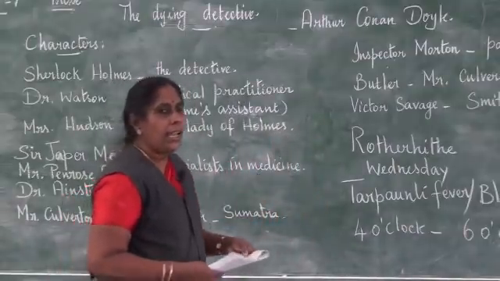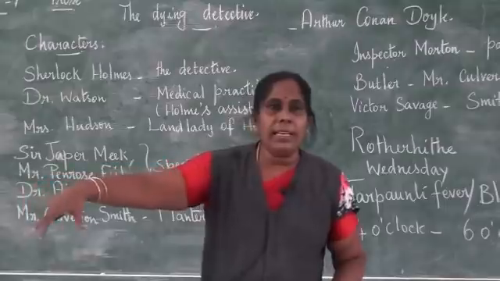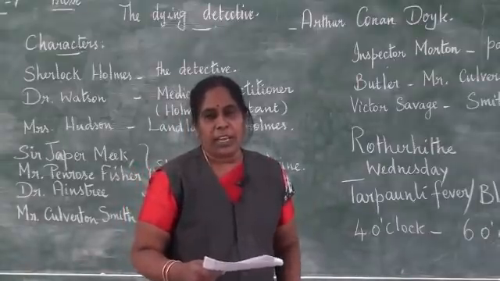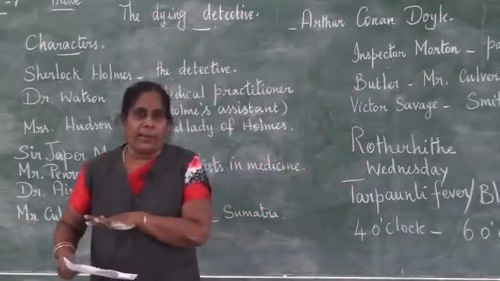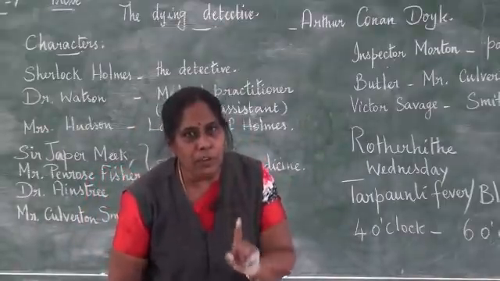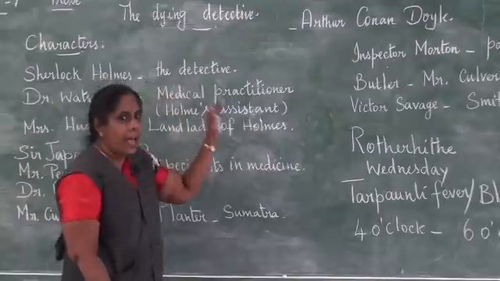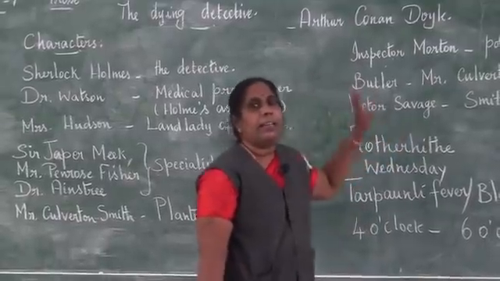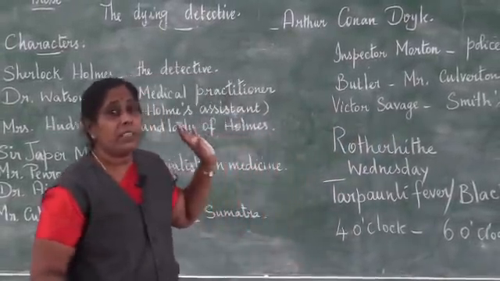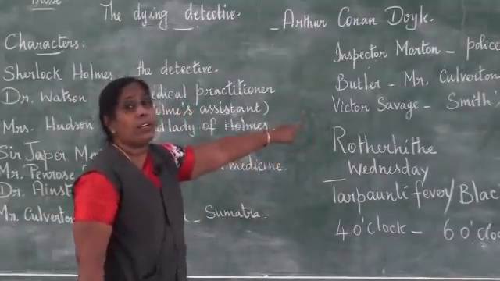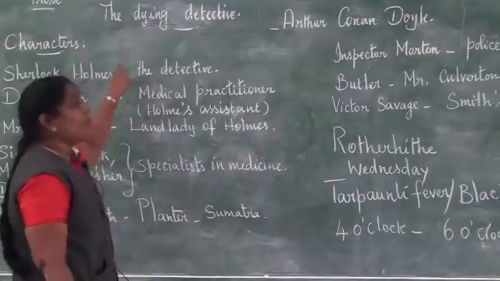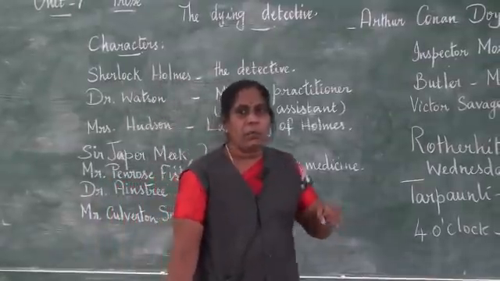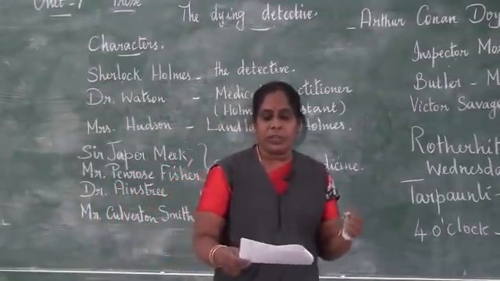And slowly he came near the box which was kept on the table near his bed. He took the box, put it in his pocket, and started leaving the room slowly. And that was the only proof or evidence that Holmes had to prove that Victor Savage was killed. But Culverton Smith did not want this to happen, otherwise this would be a proof to show that Holmes was also killed by Culverton Smith by the same method. So slowly he took the box, put it in his pocket and started moving out of the room.